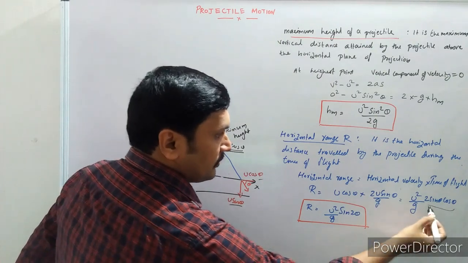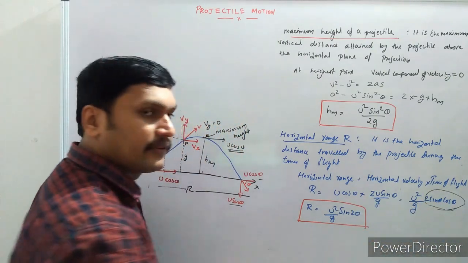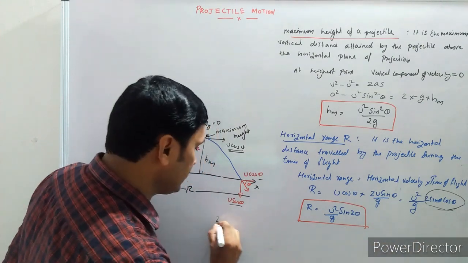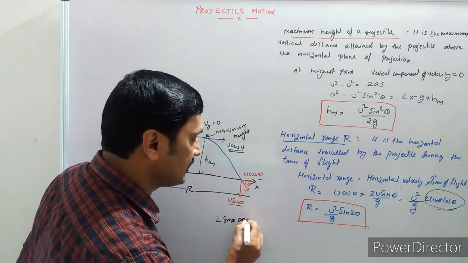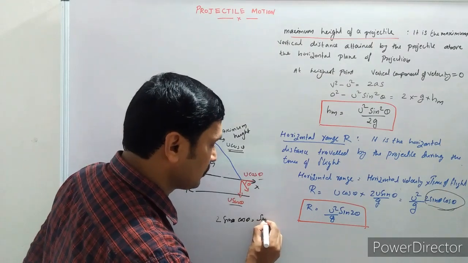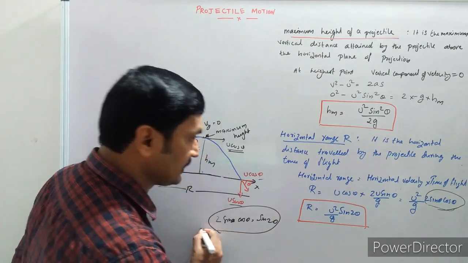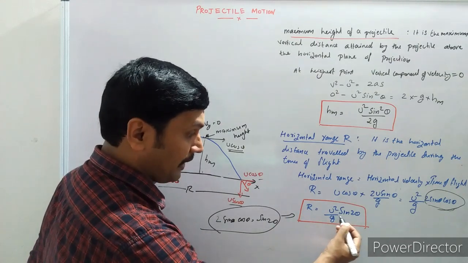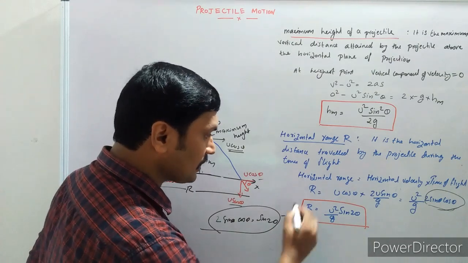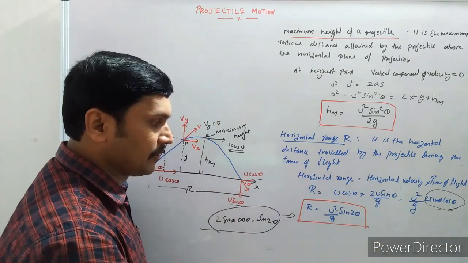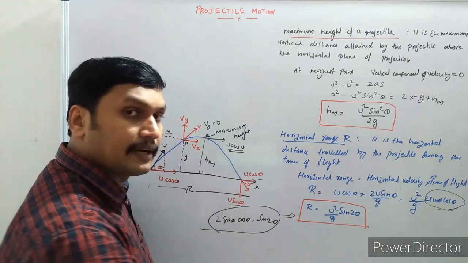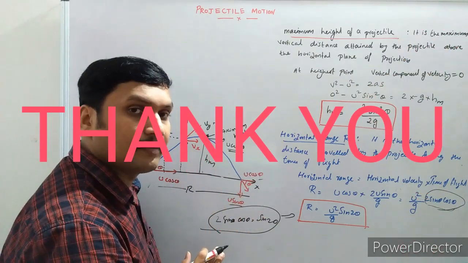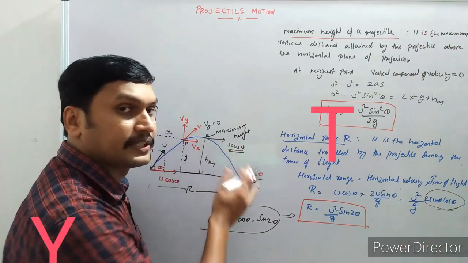And you know the identity, 2 sin theta cos theta is equal to sin 2 theta. So the horizontal range R is equal to u square sin 2 theta by g. That's the horizontal range covered by the projectile during projectile motion.